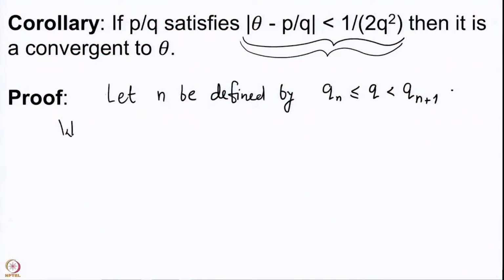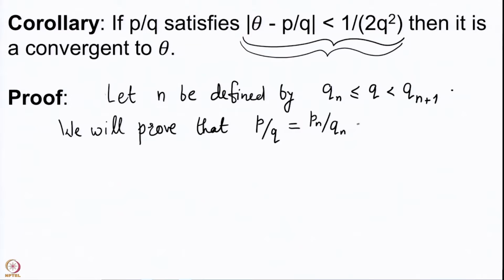We will prove that p upon q is pn upon qn. We are actually going to prove that p is pn and q is qn, but that is equivalent to showing that p by q is pn by qn. So, how does one prove this? We consider the difference between these two.